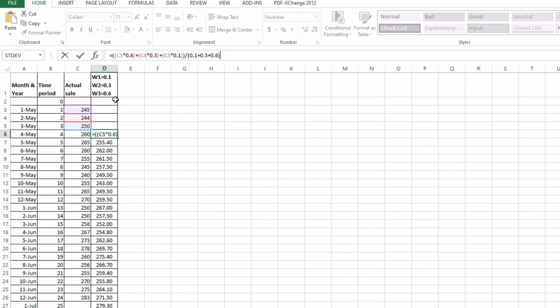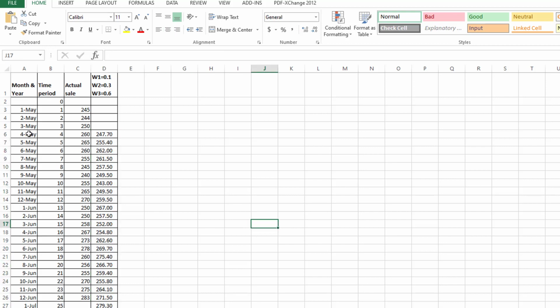We assign the heaviest weight, 0.6, to the most recent period, which is 250. So you can see C5 into 0.6, C4 into 0.3, and the next into 0.1, divided by the sum of weights. Then you need to drag it down.